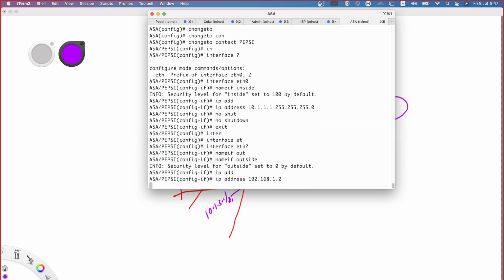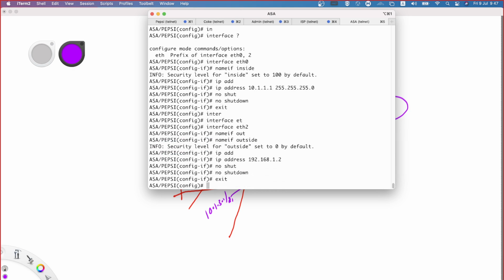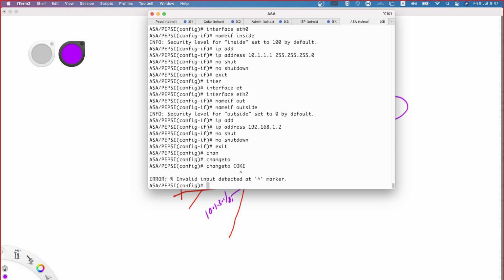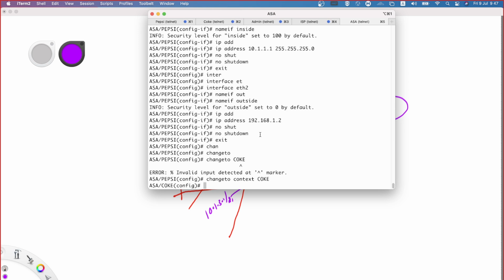Not giving the subnet mask because I'm using the default subnet mask as well. No shutdown, so I just enabled it. Now I have to move back to Coke, so I'm just changing to context Coke. Okay. Now I'm in Coke context.